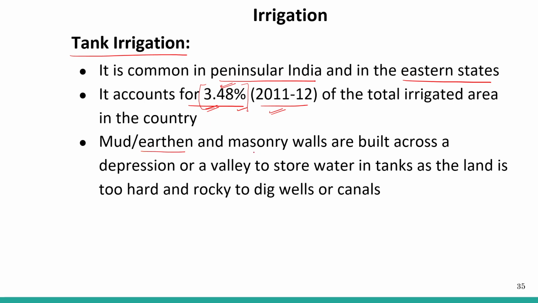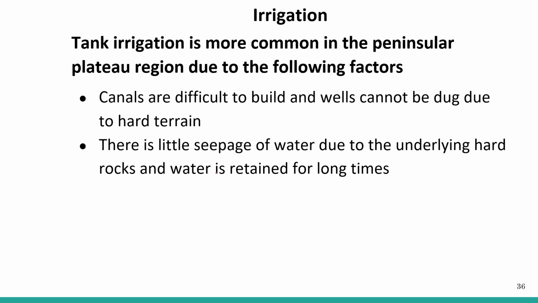Mud, earthen and masonry walls are built across a depression or valley to store water in tanks, as the land is too hard and rocky to dig wells or canals. So in peninsular India and the eastern states, the land is quite hard to dig out and rocky. So when water is deposited in these depressions, walls are built around it to save the water.